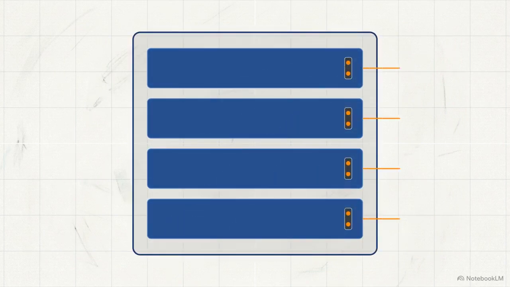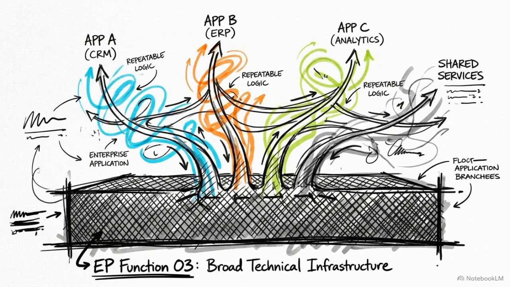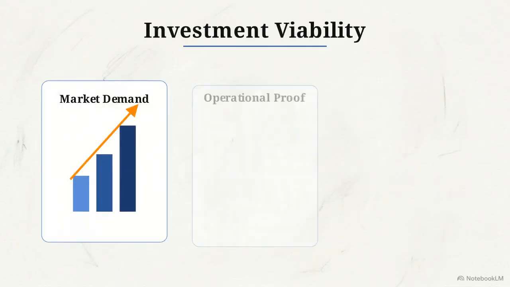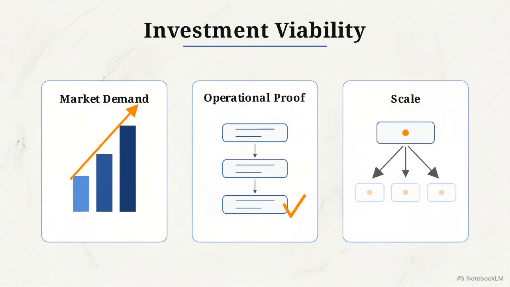The function can be converted into standardized software modules, automated quality gates, and specific policies for autonomous agents. Proving that the mechanism is repeatable across domains identifies EP function 03 as broad technical infrastructure rather than an isolated tool. The tension between AI fluency and operational accuracy is resolved through this disciplined execution of structural diagnosis. This provides the three components of investment viability: market demand, operational proof, and the ability to scale.